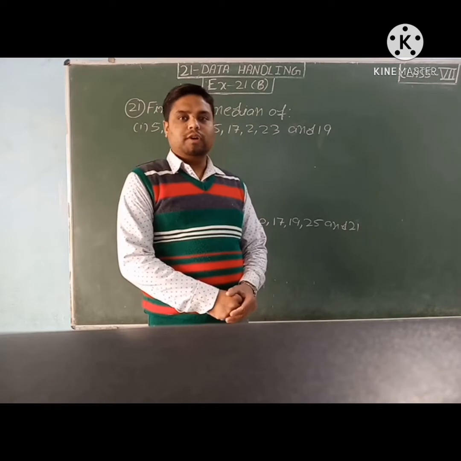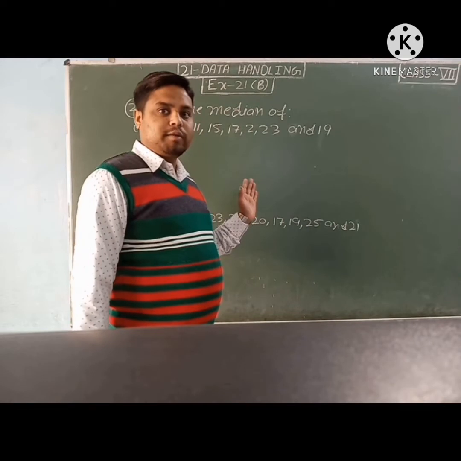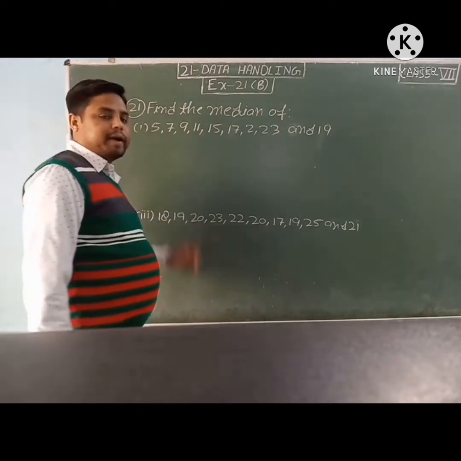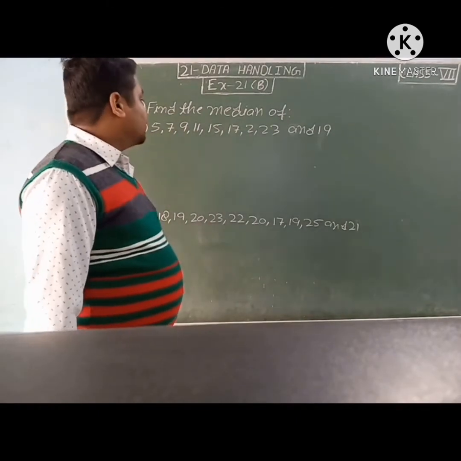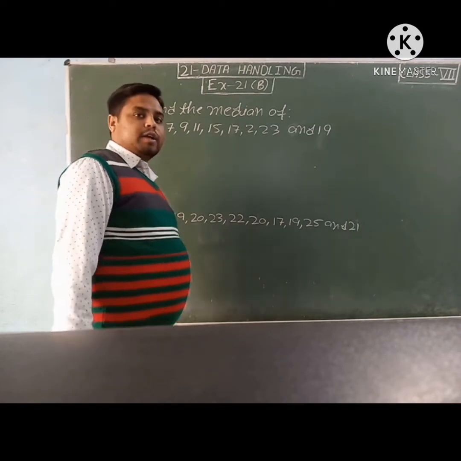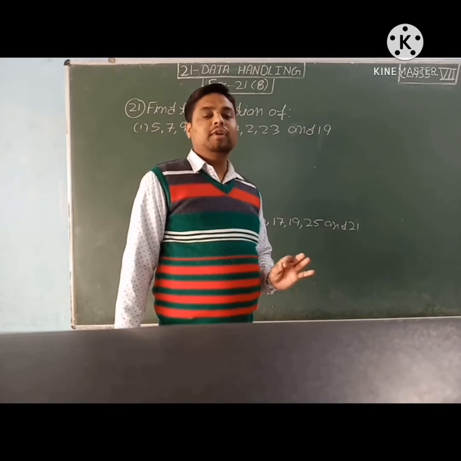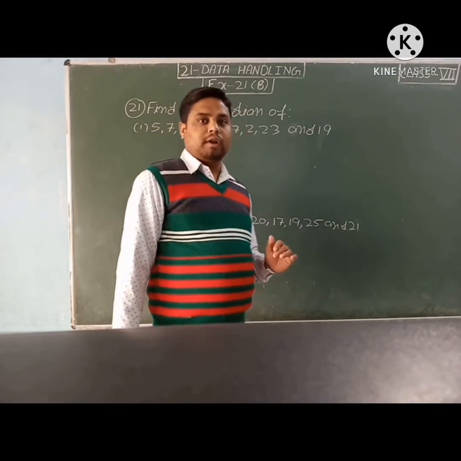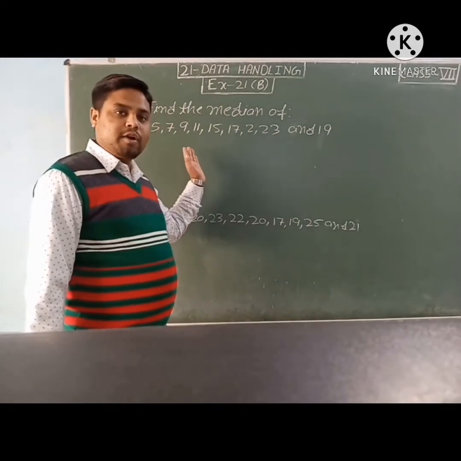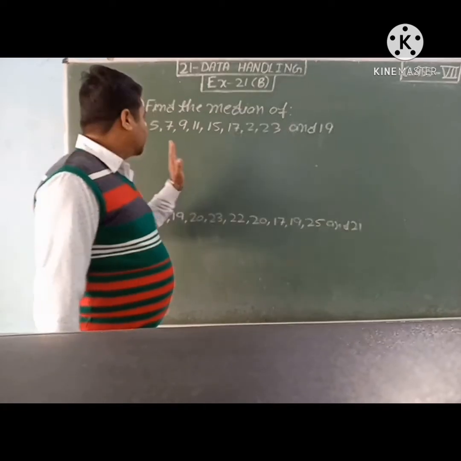Now students, come to the sums related to the median. By this you can understand more clearly about the median. Find the median of, first part, 5, 7, 9, 11, 15, 17, 2, 23 and 19. Median is the middle number of arranged data. Arranged data means either ascending or descending order. First we will arrange this given data in ascending order.